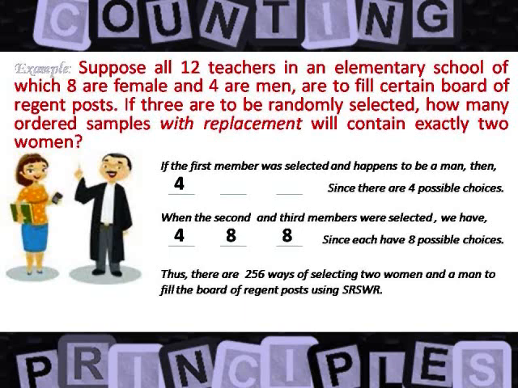Also, you can notice that if we happen to select a woman first, we'll write down 8 on the first bar. And if for the second, we also have 8, we'll again write down 8 since there are 8 women. And for the last, of course, we need a man, so we write 4. Since we have the same multipliers, we will have the same result.